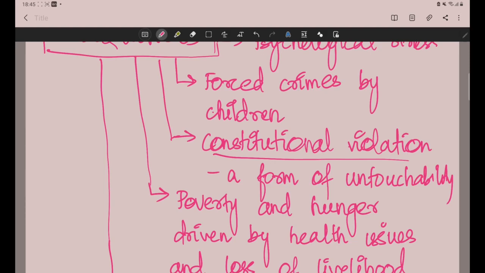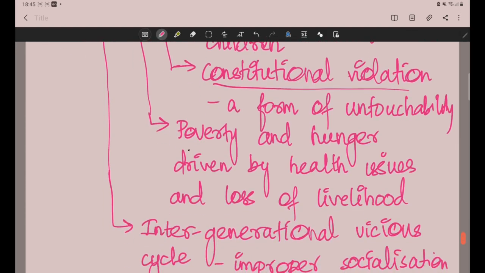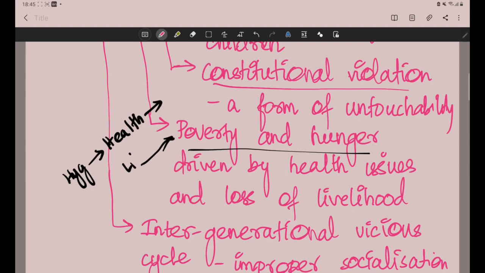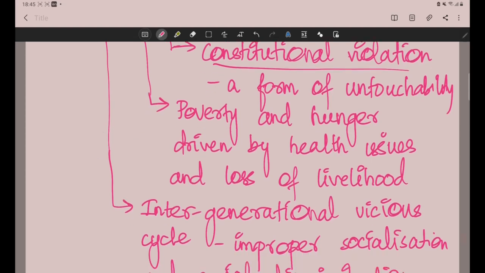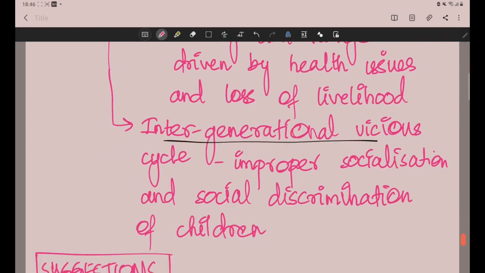Then next is poverty and hunger. How does it happen? Due to manual scavenging in unsafe areas, hygiene becomes poor, health becomes poor. So the health outcome is poor, then livelihood becomes poor. So they will be driven to poverty and hunger. Okay. Next is the intergenerational vicious cycle. Once a man is pulled into manual scavenging or such jobs, the subsequent generations, the children, will also be trapped in that vicious cycle. So the social discrimination moves on in a vicious cycle.